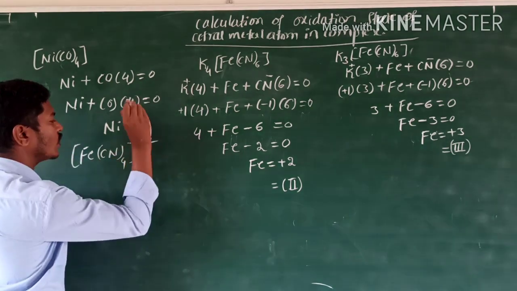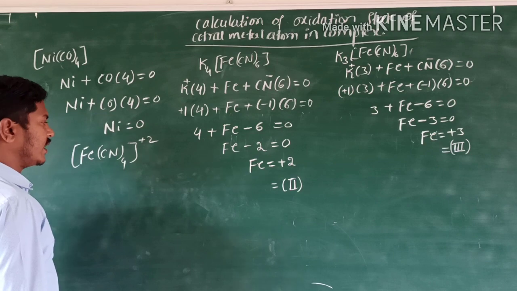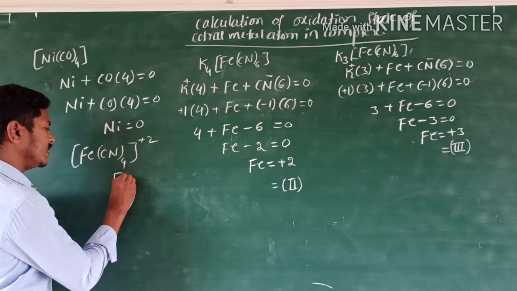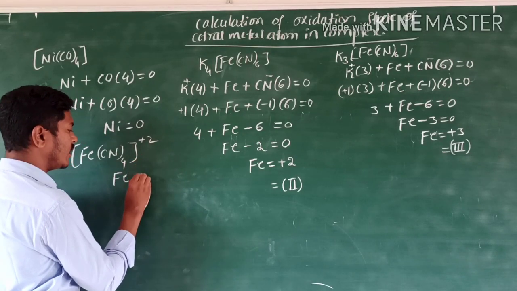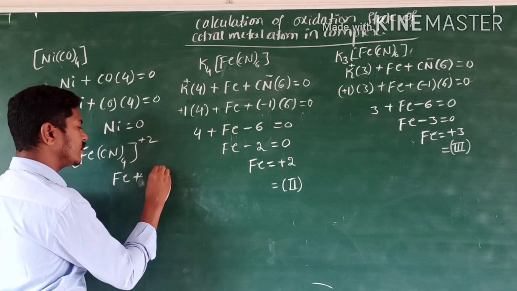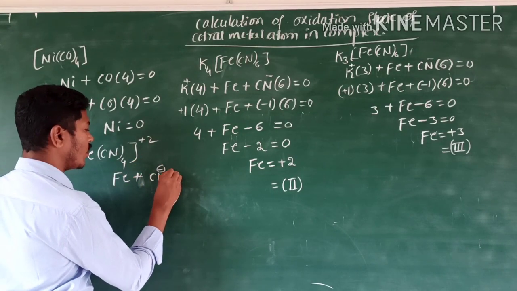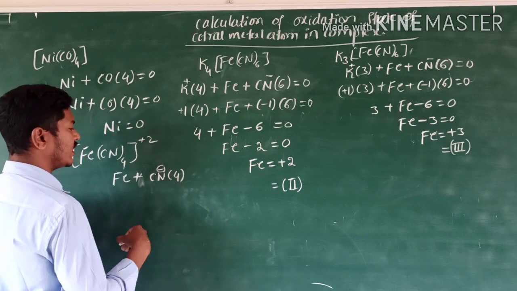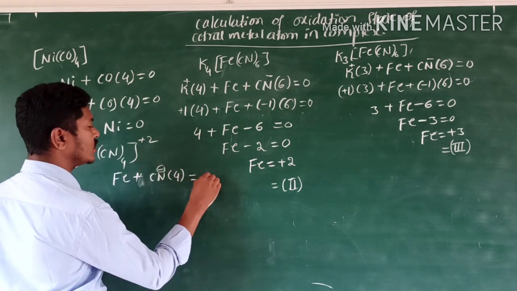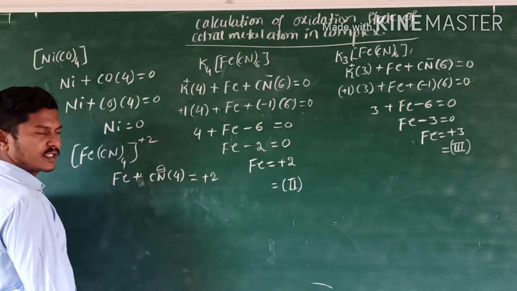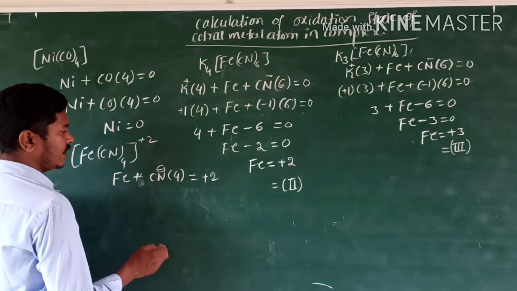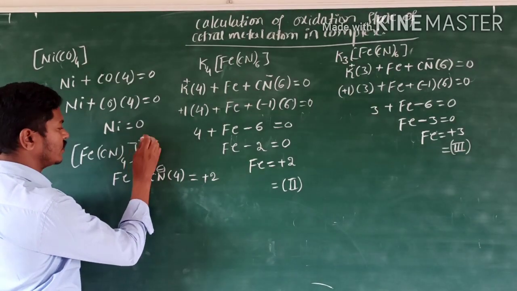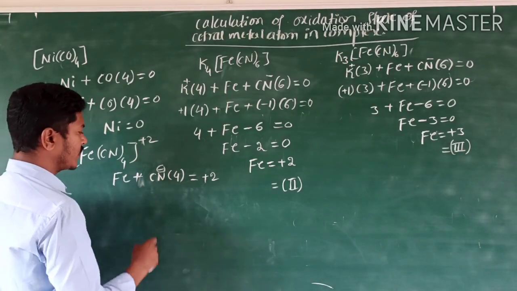Next concept is [Fe(CN)4] with a plus 2 oxidation state. At that time, Fe as it is, then write the cyanide. On the cyanide, minus 1 charge is there. How many cyanides are there? 4 cyanides. The charge is plus 2. Then Fe plus minus 1 into 4 is equal to plus 2.